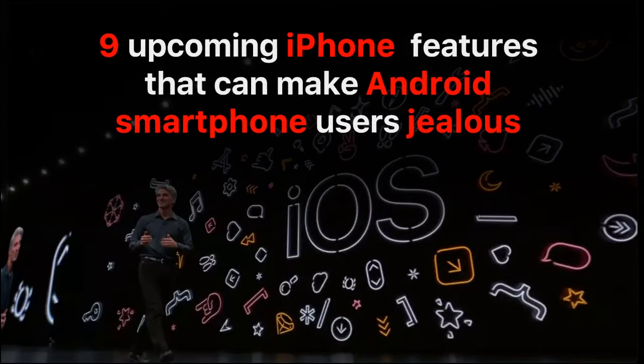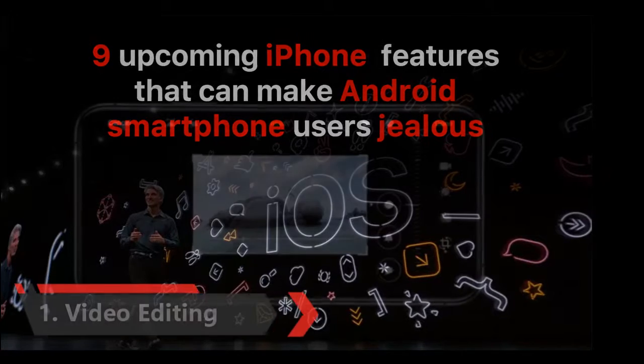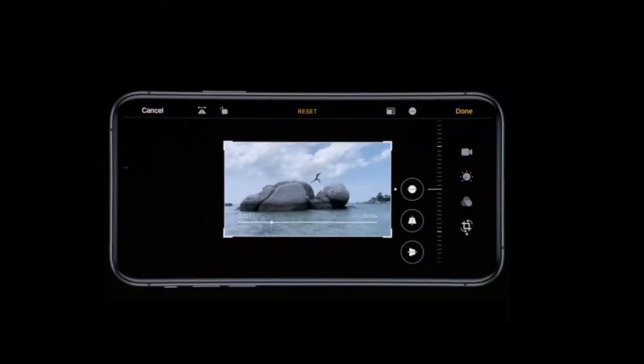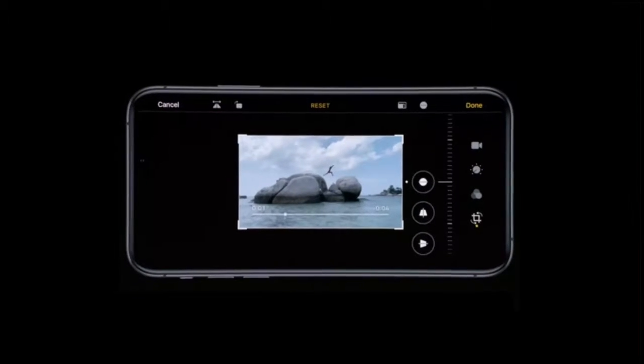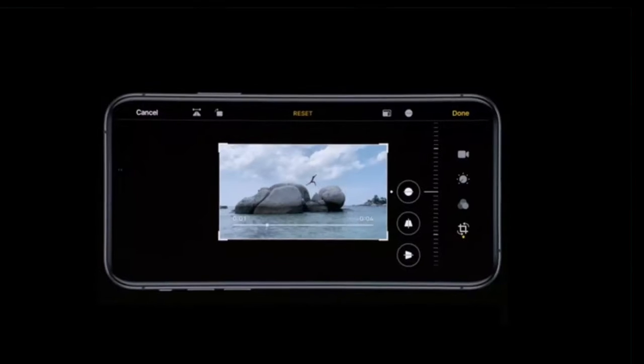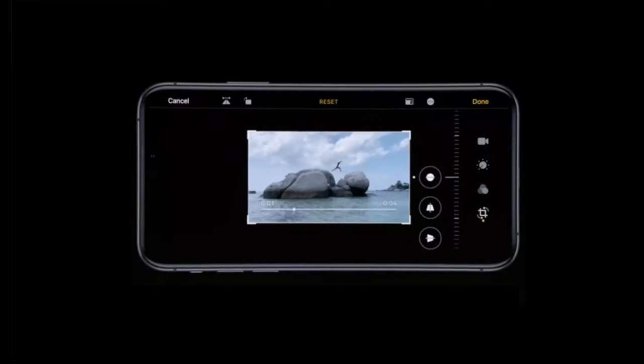9 upcoming iPhone features that can make Android smartphone users jealous. 1. Easy inbuilt video editing support without downloading a separate app. Although this feature is available with OEMs' UI, native video editing is yet to come to Android. Apple iOS 13, as demoed on stage, will allow users to edit videos by changing the orientation and adding filters.